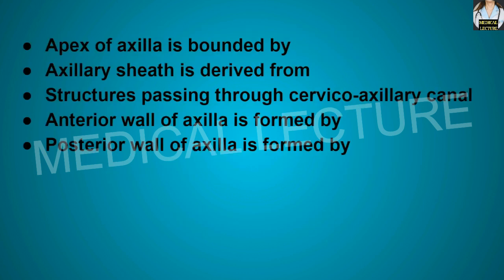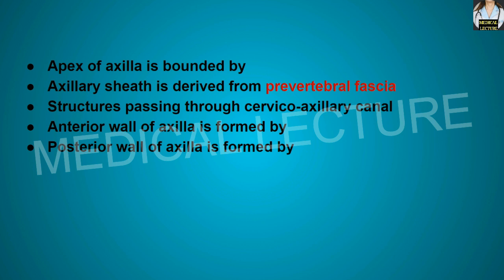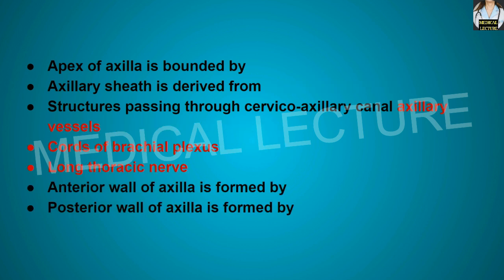Apex of the axilla is bounded by posterior border of the clavicle, outer border of the first rib, and the superior border of the scapula. Axillary sheath is derived from prevertebral fascia. Structures passing through the cervico-axillary canal: they are axillary vessels, cords of brachial plexus, and the long thoracic nerve.